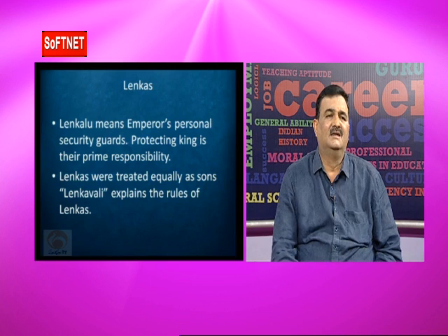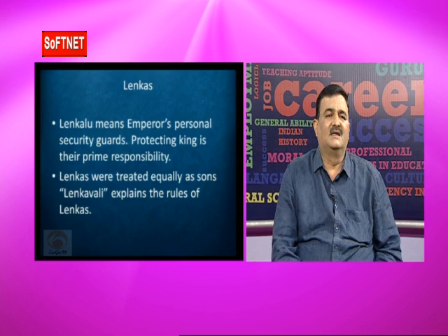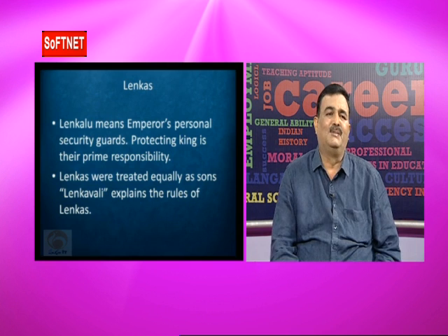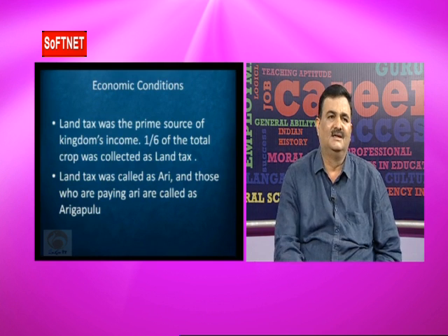Protecting the king was their prime responsibility. These Lenkas were treated equally as sons of the emperor. There were separate rules and regulations for the Lenkas, called the Lenkavali. The Lenkavali explains the rules of the Lenkas.